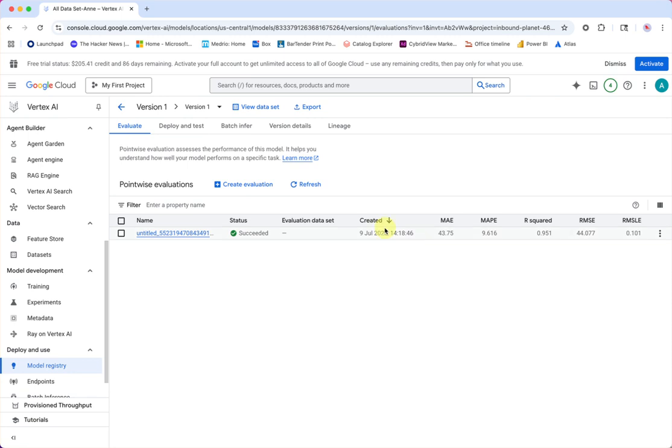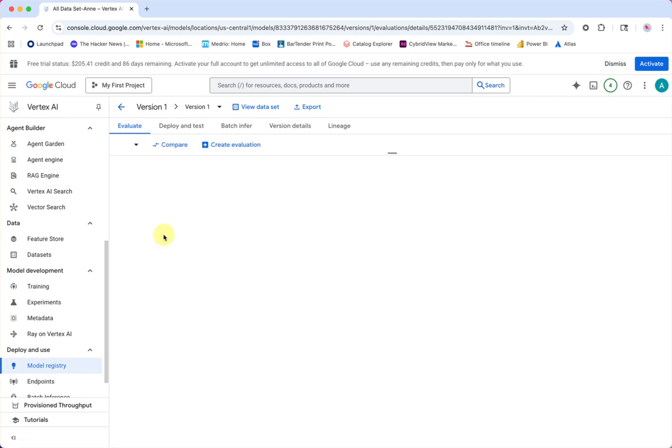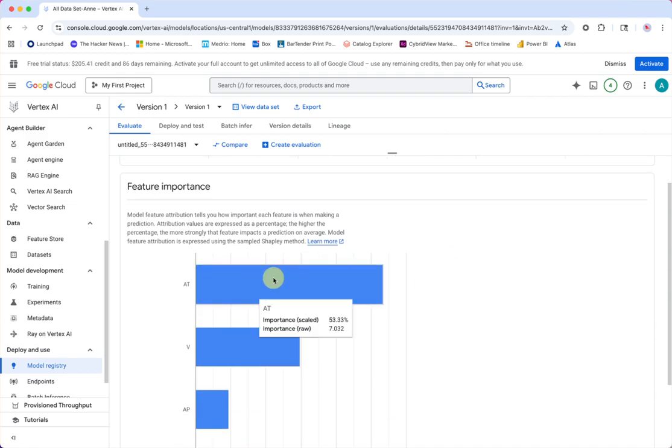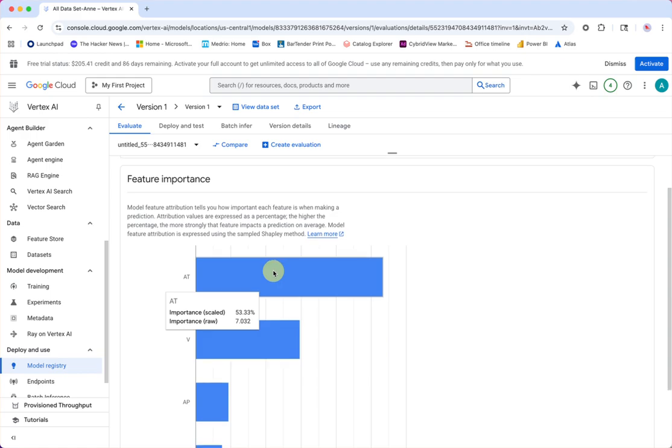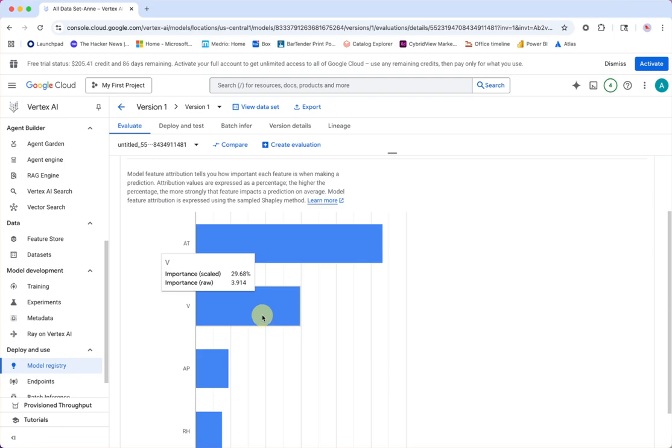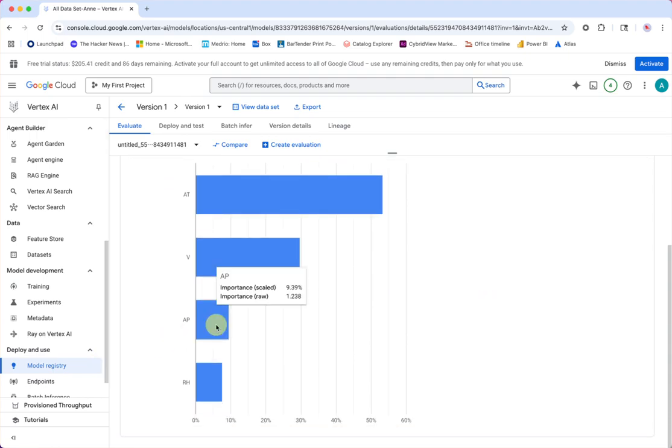I then reviewed the feature importance, where I can see that the AT value, temperature, and the vacuum volume were by far the features of highest importance. I can then see that the ambient pressure and the humidity were the least important values. So I thought, okay, I'll drop the least important value to see if it was creating noise in our model.